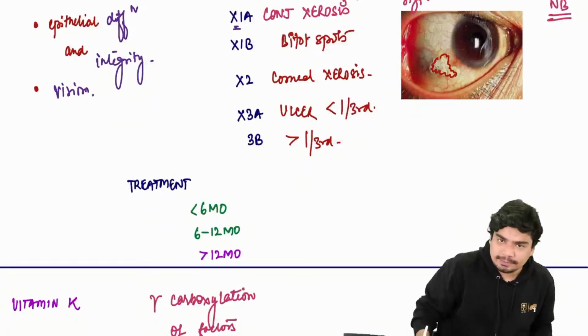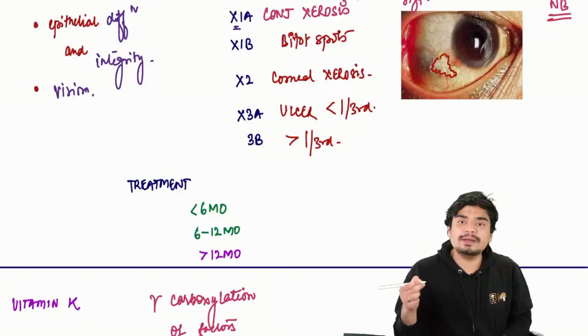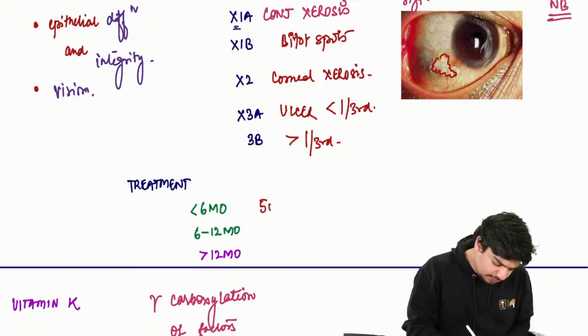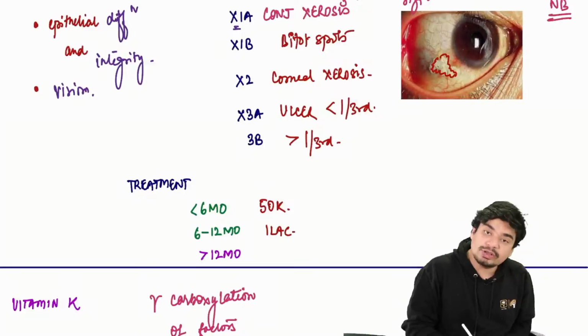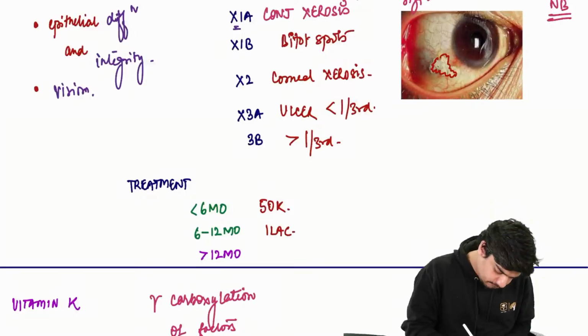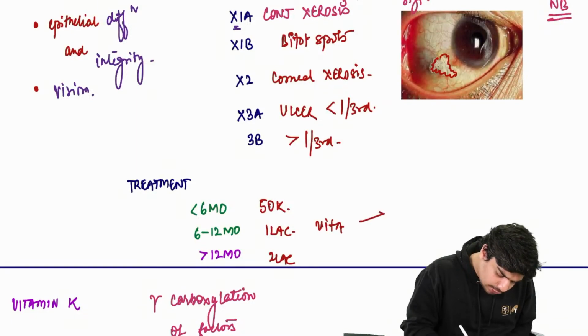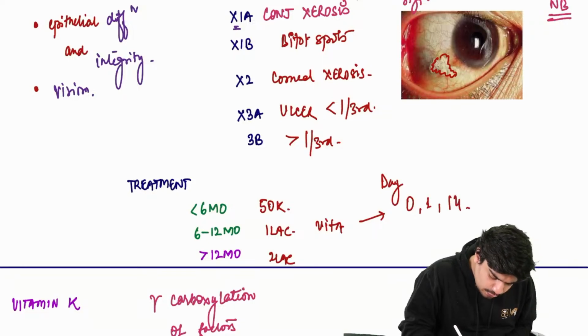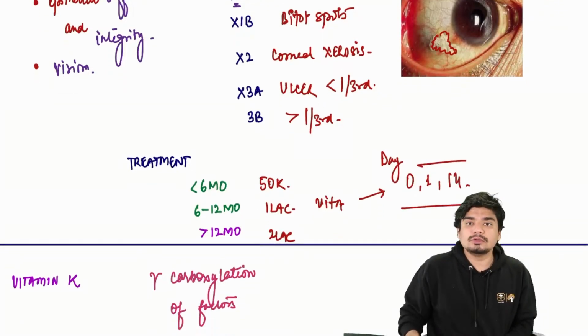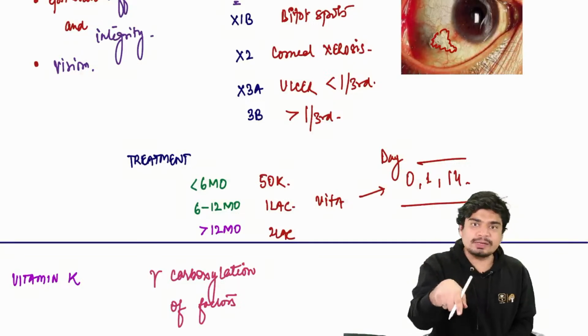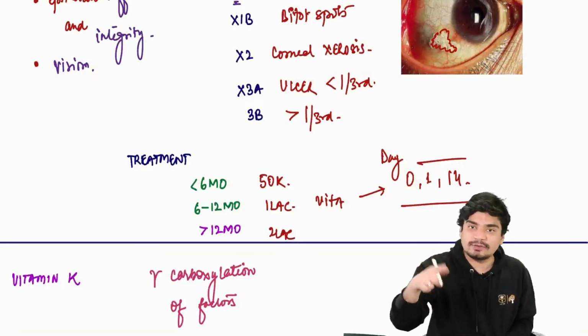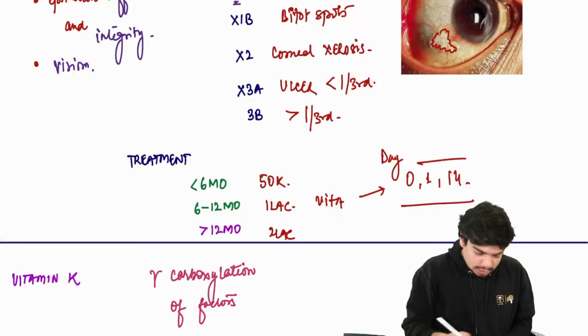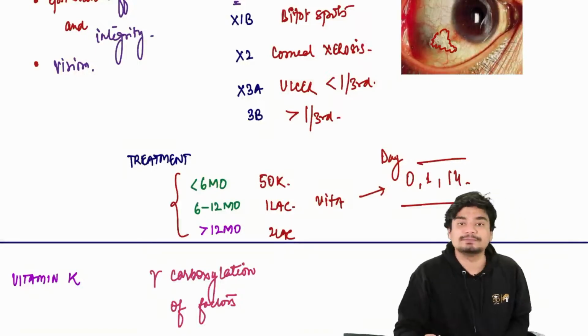Treatment: you give vitamin A. The dose will be dependent upon the age of the child. Less than 6 months, 50,000. 6 to 12 months, 1 lakh. More than 12 months, 2 lakh. You will give this vitamin A on day 0, day 1 and day 14. On the day the child comes, you give vitamin A; the next day you give vitamin A; and 2 weeks later you give vitamin A.